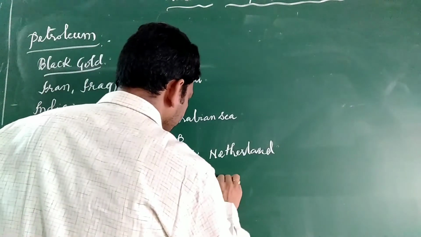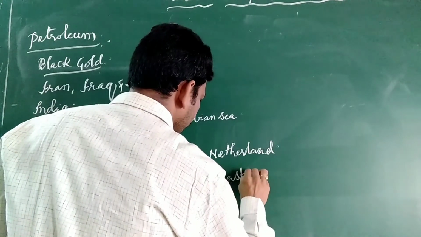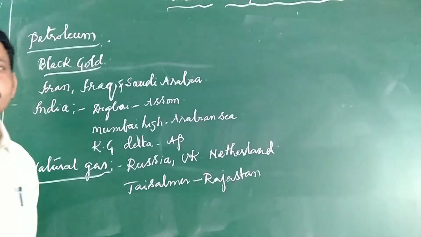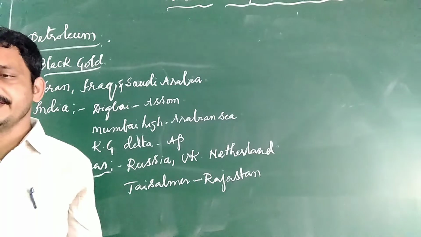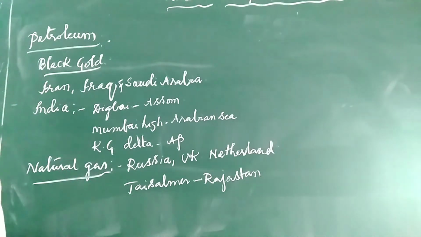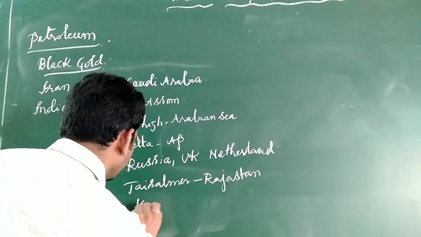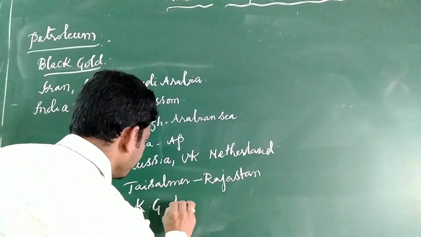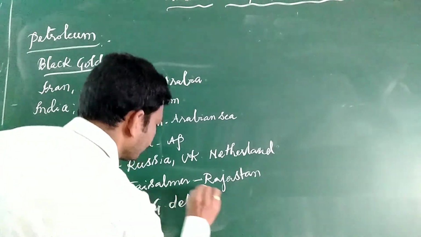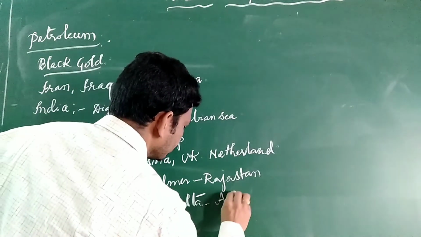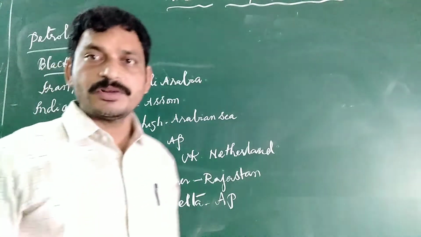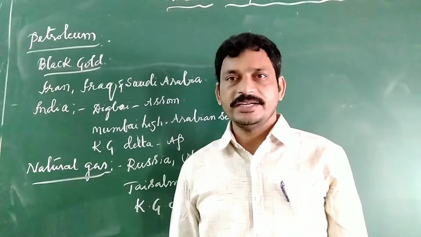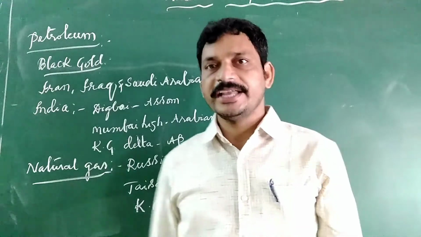In Rajasthan, Jaisalmer is a very dry area producing natural gas. Then there is the Krishna Godavari Delta, the KG Basin, in Andhra Pradesh, where Vijayeswaram in the Godavari districts is a very important natural gas producing area.